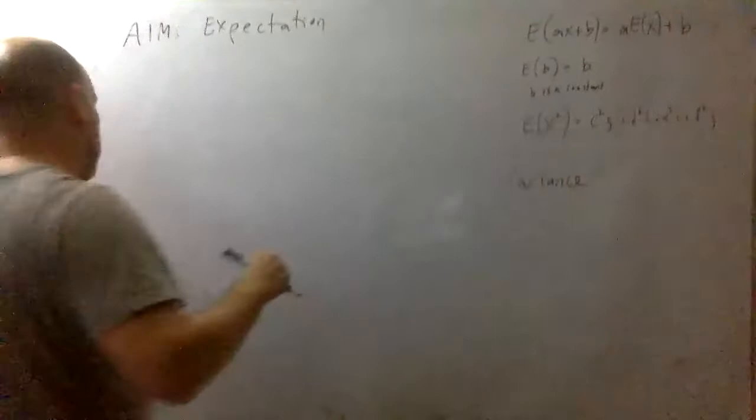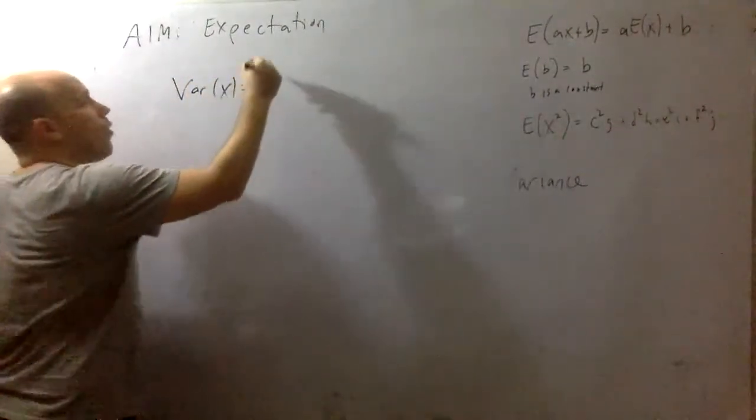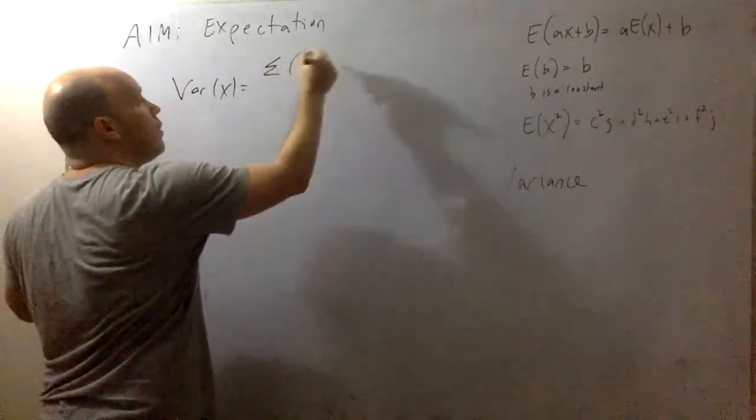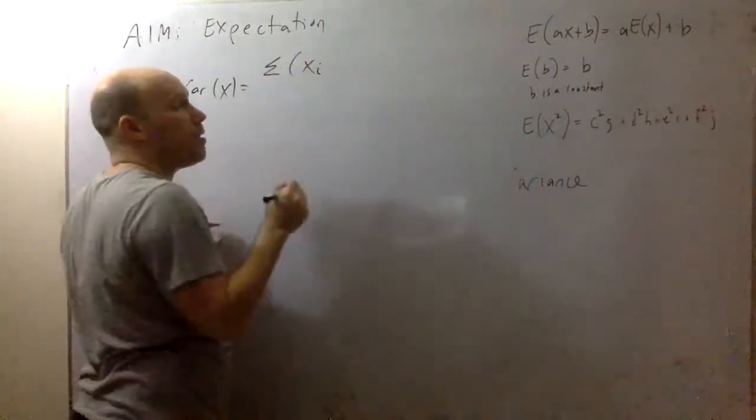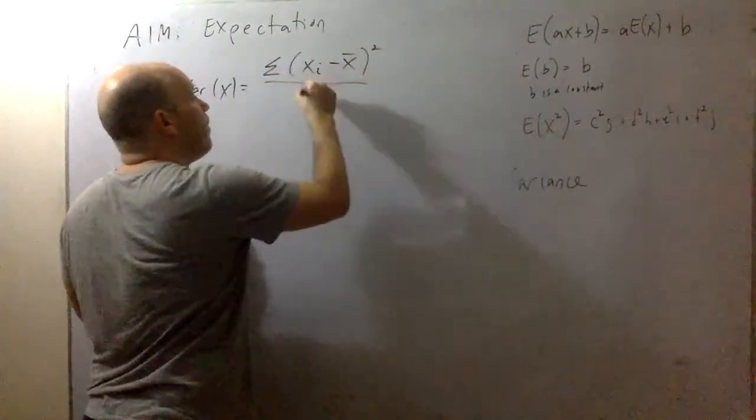So let's think about this. How did we figure out the variance? So the variance of data was, if you recall, the sum of, we took a data point, we subtracted the mean from it, we squared it, and divided by n.